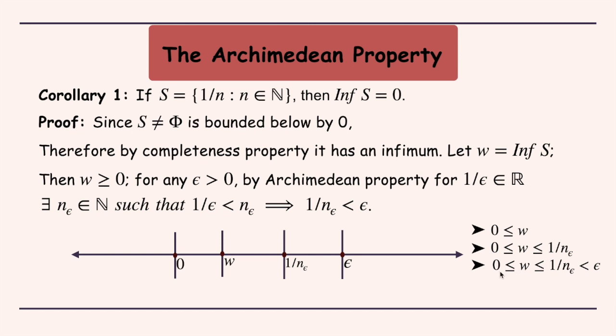So we can see this inequality finally now. w is bigger than or equal to 0, it is less than or equal to 1 by n epsilon, and this is further less than epsilon. Now since this epsilon which we had taken was an arbitrary positive number, that would imply that w has to be 0. So this proves that w, which was the infimum of the set S, is finally 0.